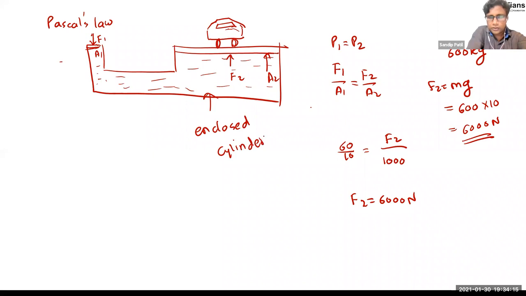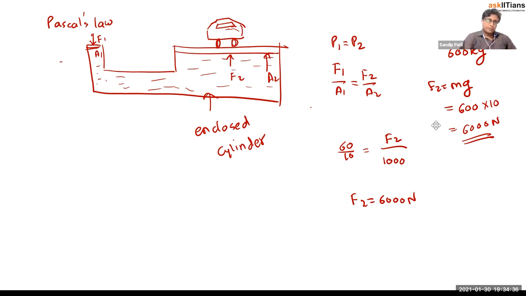Pascal said the pressure of the liquid or fluid in the enclosed cylinder remains the same, and that enables us to lift that car using a very small force. So this is the pressure formula and pressure applications in our life.